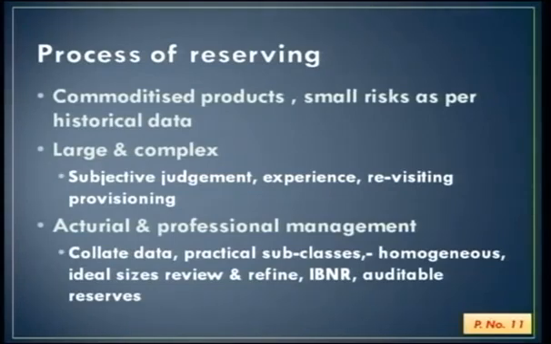Subgroups with sufficient group size, not too small, not too large, so that we can work on the statistical data and arrive at a reasonable provisioning. So when we work it out, then we will add on what is called the incurred but not reported. After we have worked out all of these factors, we come to a particular reserve which can be audited by an auditor to see, okay, these are the types of losses.